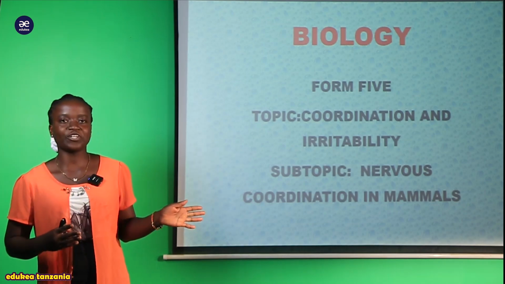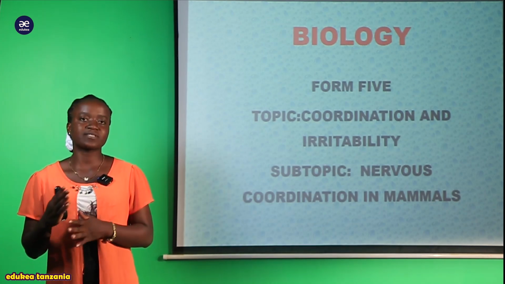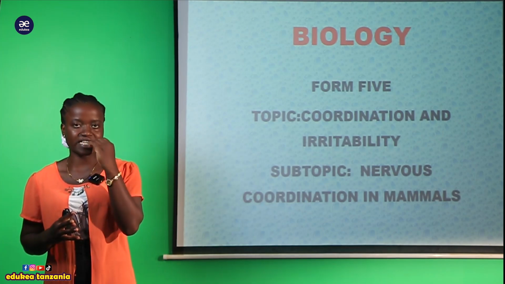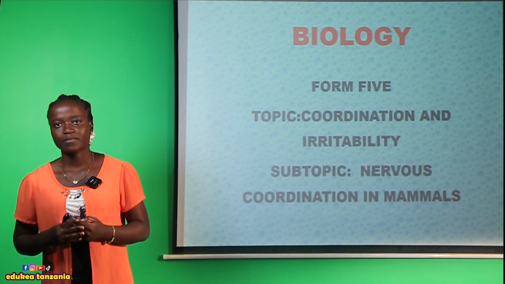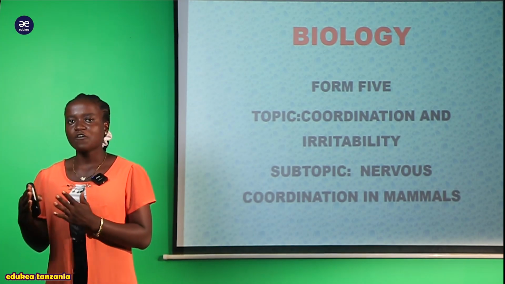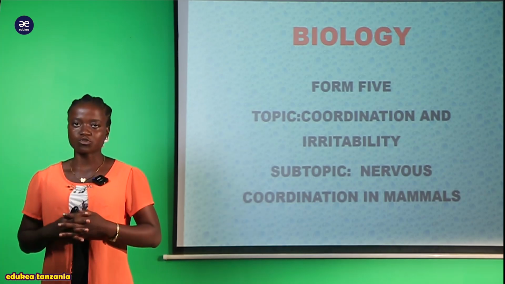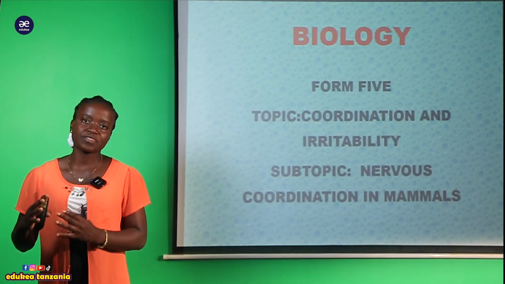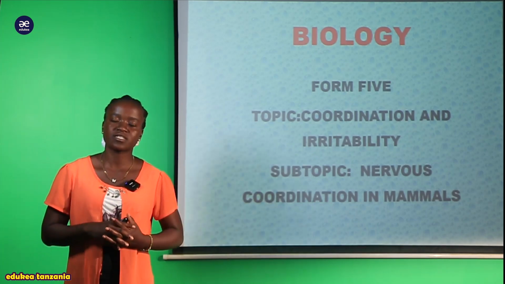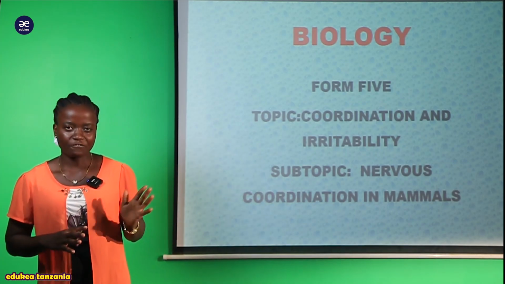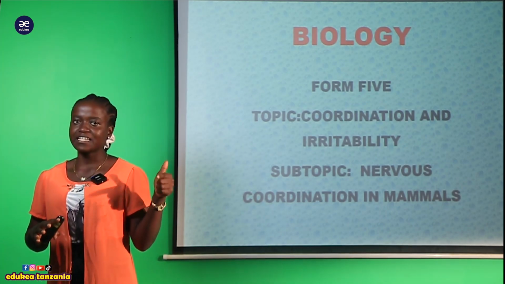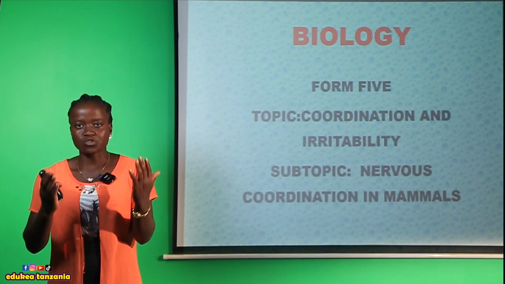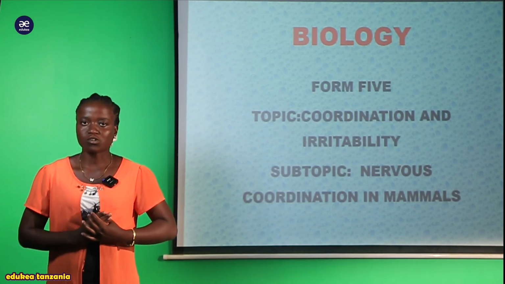We ended by looking at the types of neuroglia. We have said that we have almost 6 types of neuroglia, 4 of which are found within the central nervous system, and about 2 of which are found within the peripheral nervous system. And we have already covered the first type of neuroglia found within the central nervous system, and that is microglia.